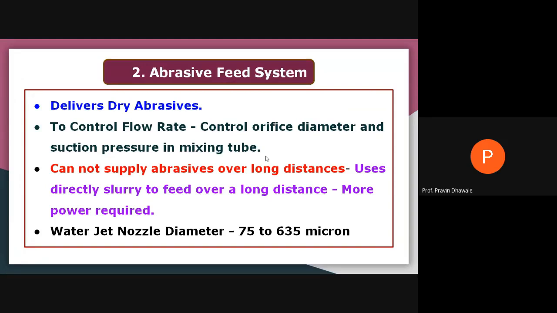And whatever the diameter of the nozzle, it will range from 75 to 635 microns.